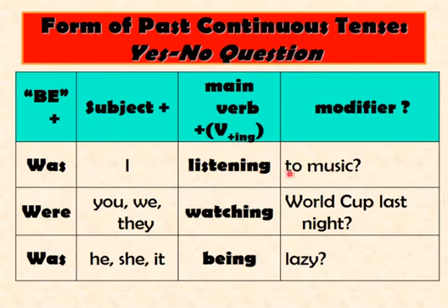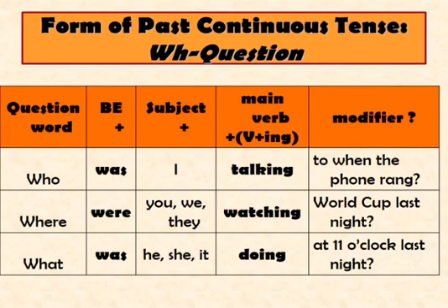Was I listening to music? Were you watching World Cup last night? Or were we watching World Cup last night? It could be were they watching the World Cup last night? When it comes to the singular subject, I say, was he being lazy? Or was she being lazy? Or was it being lazy? These were the questions that you could answer in yes or no. This is how you will make a structure for it.